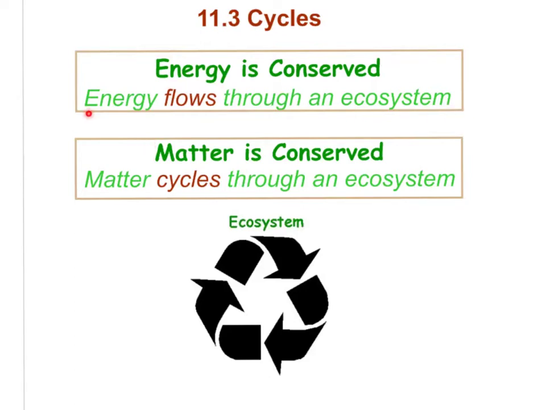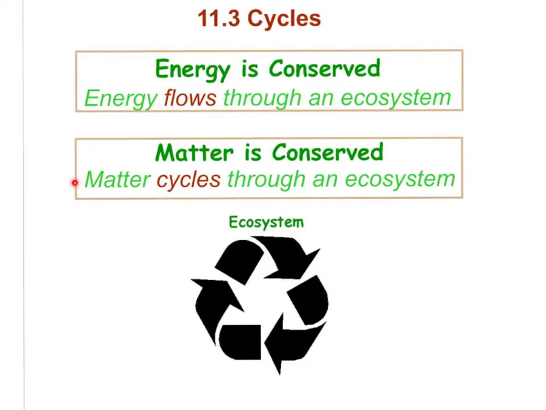But in an ecosystem, energy flows through it. When we talk about matter in ecosystems, matter cycles through an ecosystem. It continues to be reused in that ecosystem. And carbon dioxide, oxygen, and nitrogen are reused on very large scale global cycles. There are other elements, phosphorus and sulfur, they go through cycles as well, but they are not so large scale. They tend to be a little closer to local areas.